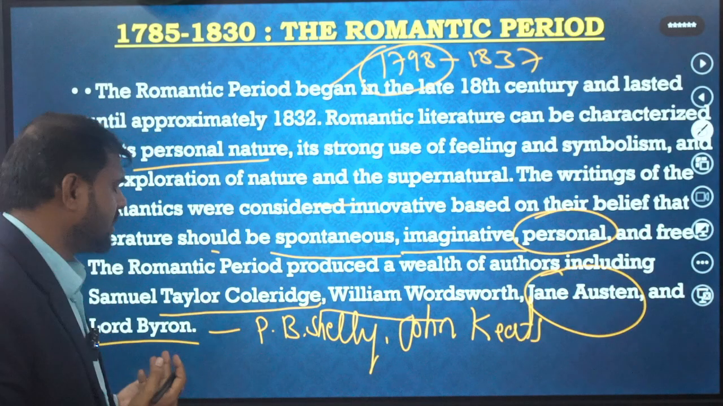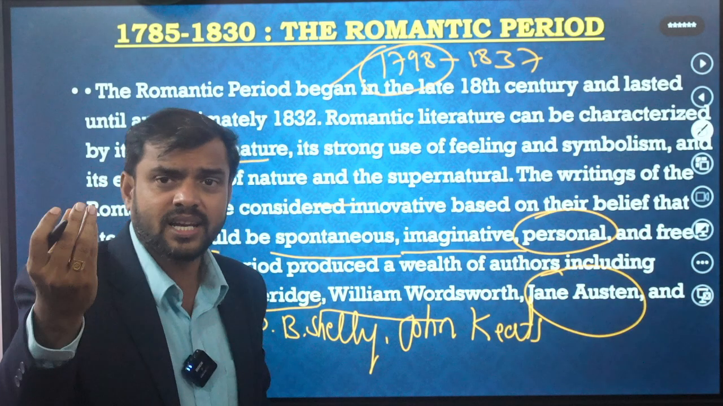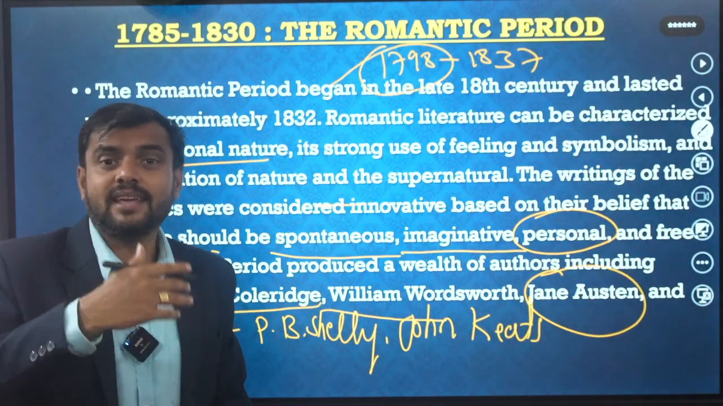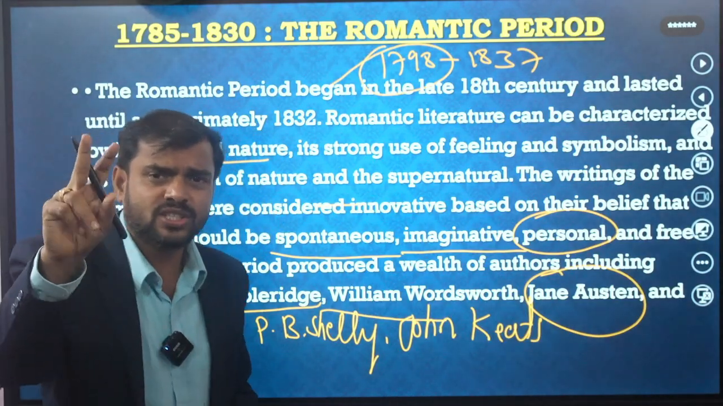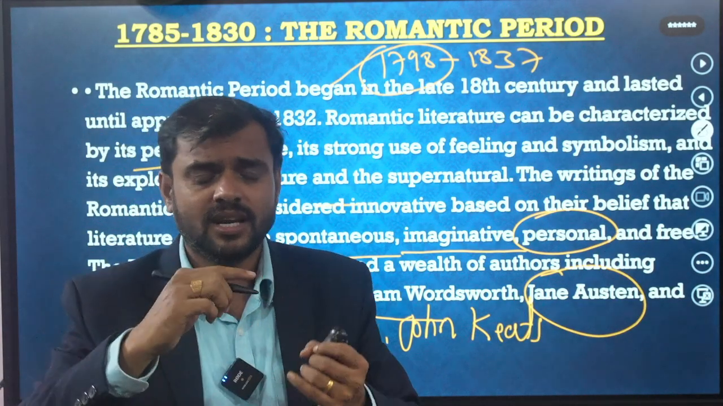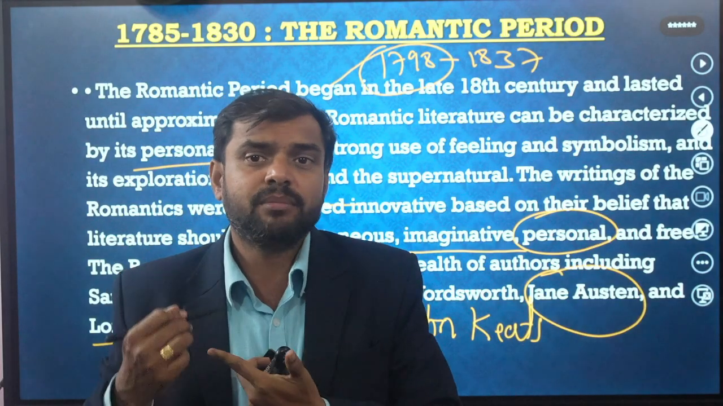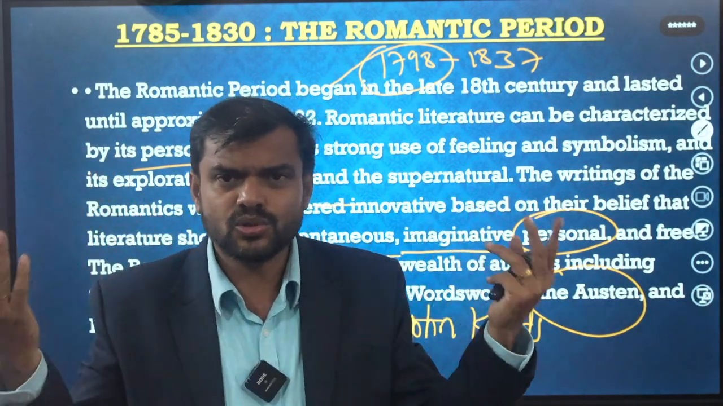And even Lord Byron, P.B. Shelley, John Keats, and another, Robert Southey, a very important writer. Two generations come in this. In the first generation, Wordsworth, Coleridge and Robert Southey. In the second generation, P.B. Shelley, John Keats and Lord Byron. There are two generations of writers.